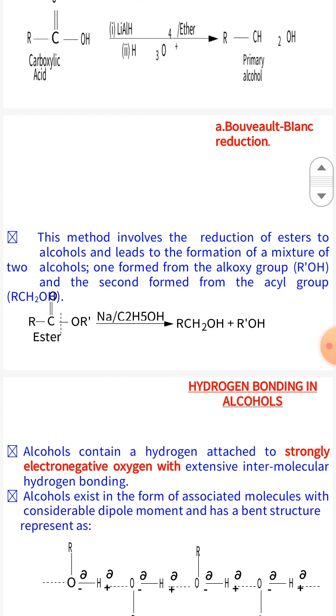Bouveault-Blanc reduction. This reaction is used for reduction of ester to alcohol and gives a mixture of two alcohols, one formed from the alkoxy group and the second from the acyl group. In this method, we use sodium metal and ethanol. Sodium metal gives electrons and ethanol gives H positive ion for reduction.